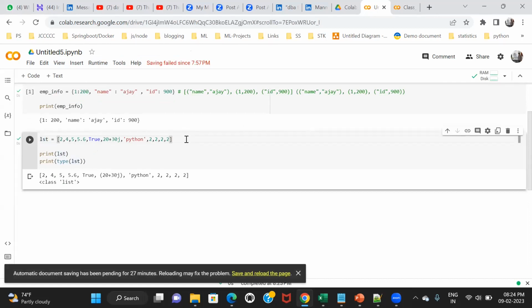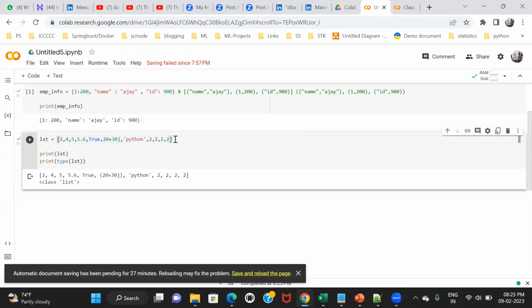And after that, I want to modify the content, any content inside the list. Let's suppose I want to make this Python into Java, and this true I want to make false. So I have full control as a user, as a programmer. You can modify the content inside the list. This is quite possible. So that's why it is called mutable.